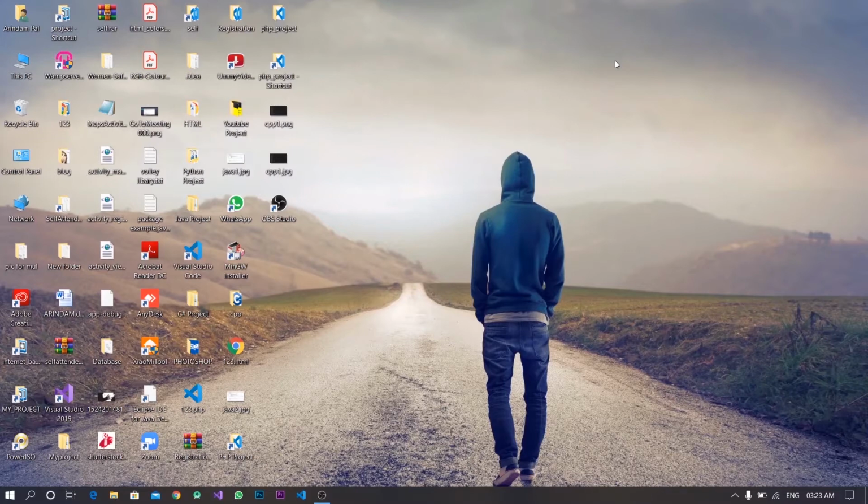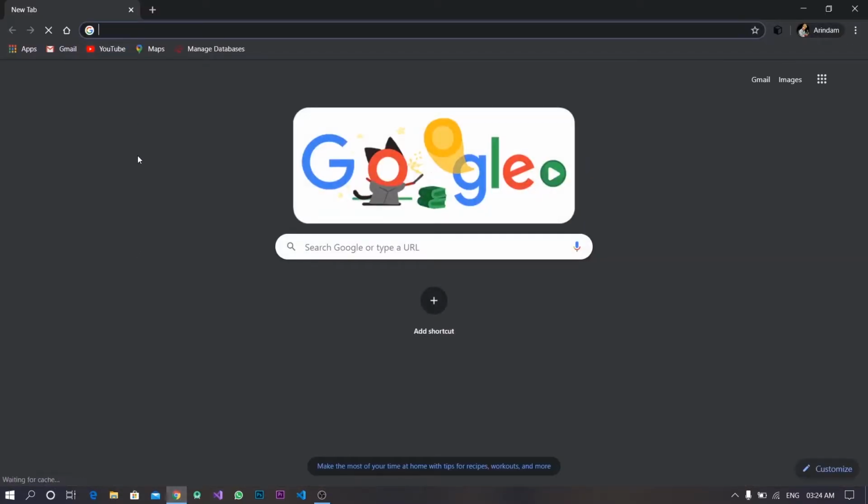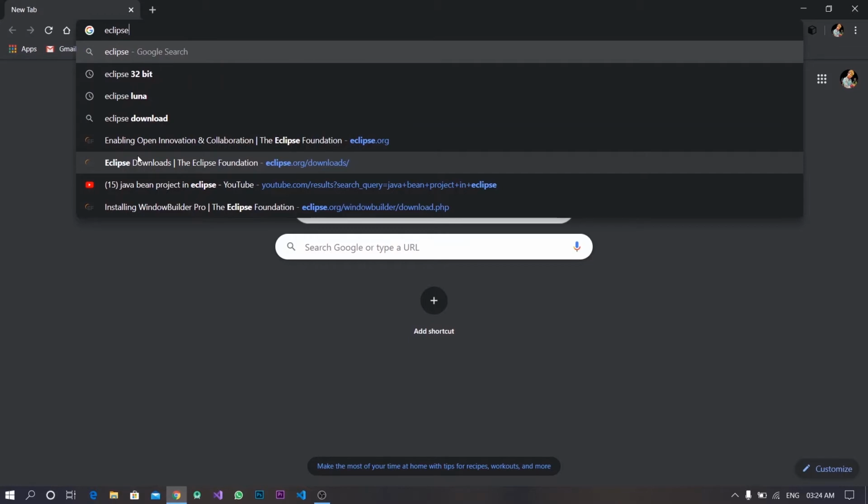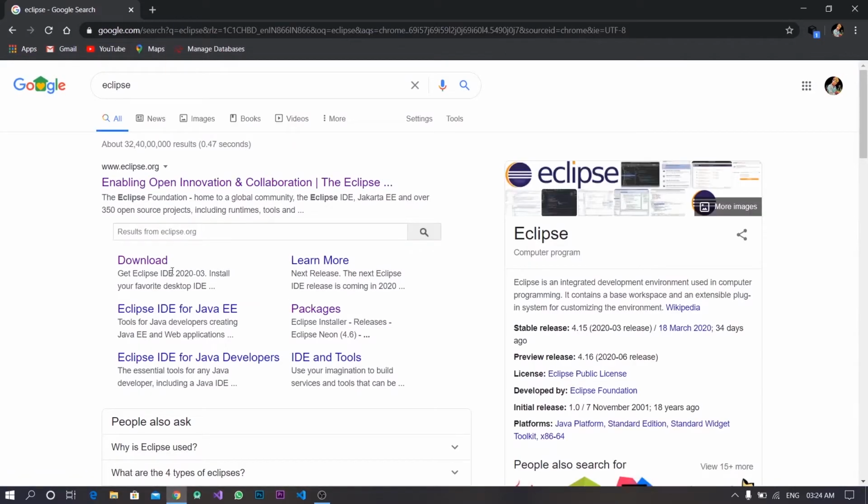Welcome to Text ID. Today I will show how to download and install Eclipse IDE. So let's start. First I open Google Chrome, then type Eclipse, then enter. Click on the download button.